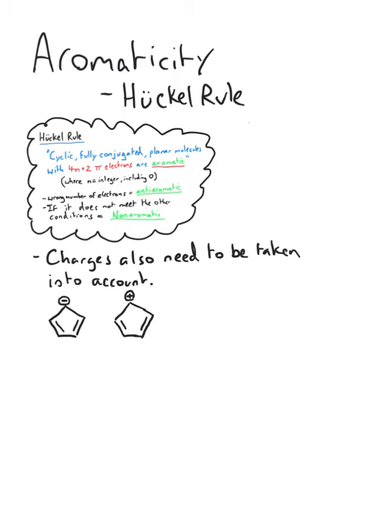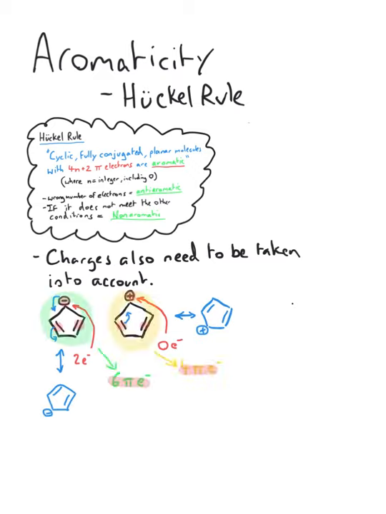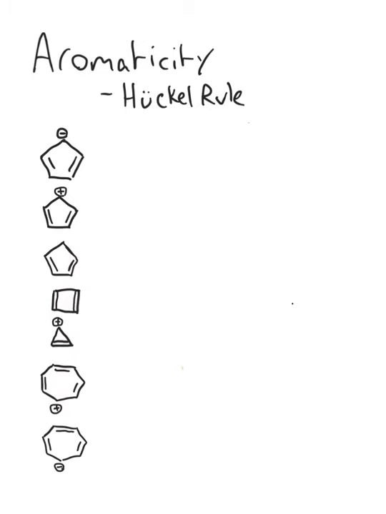If we have charges in the system, a negative charge implies 2 pi electrons, a positive charge implies 0 electrons. But recall that they can be used in resonance, so if they are involved in the cycle, they should be taken into account. Now you have a go. State whether these compounds are aromatic, anti-aromatic, or non-aromatic. You may pause now.